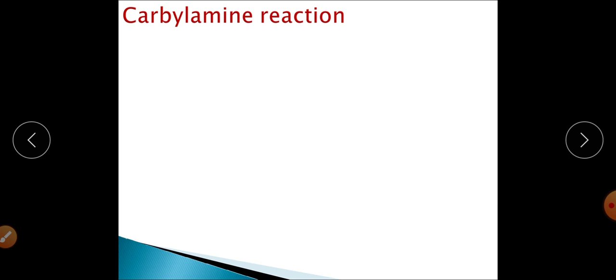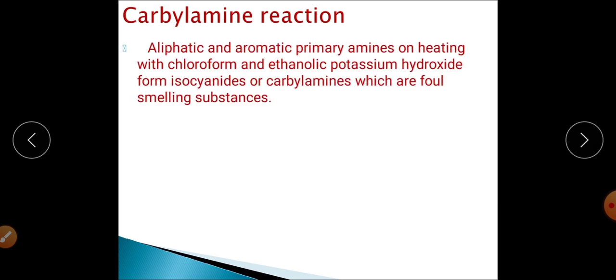Basically, my dear students, this reaction takes place in the case of aliphatic primary amines and aromatic primary amines. So this reaction can be used for identification of the primary amine inside any organic molecule. In this reaction you will get the isocyanide, right?